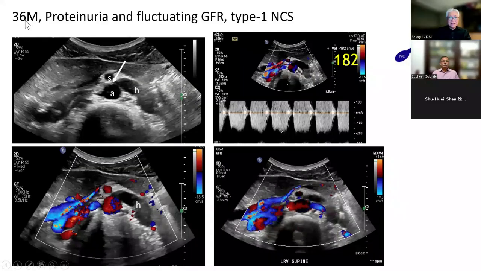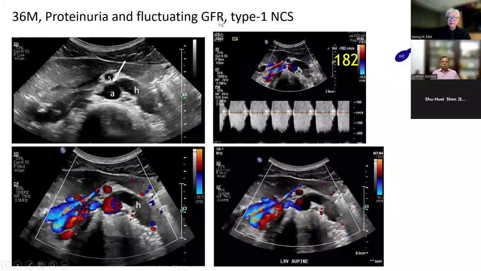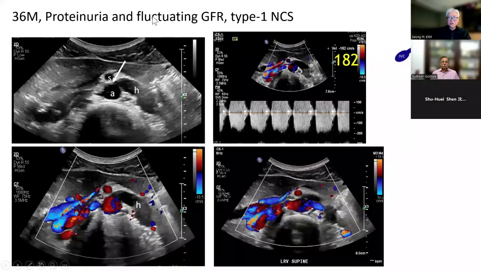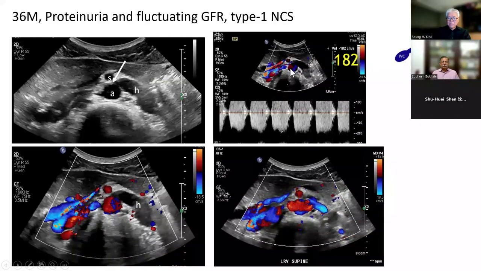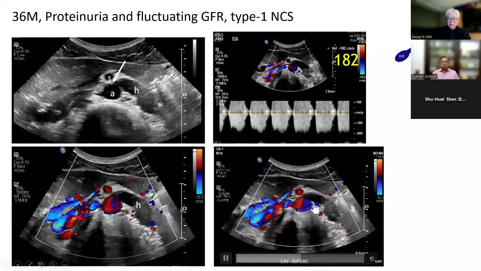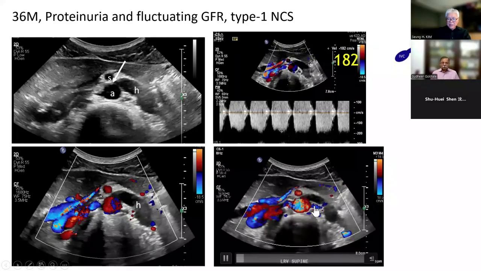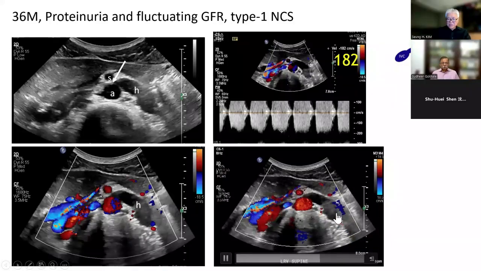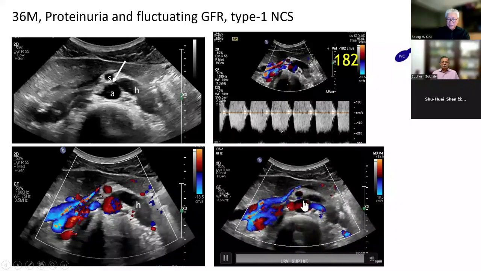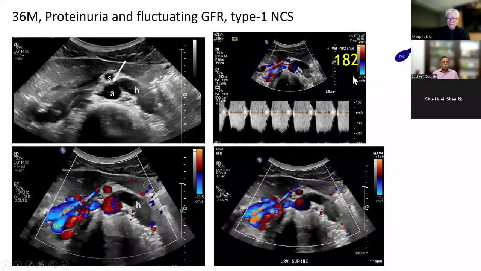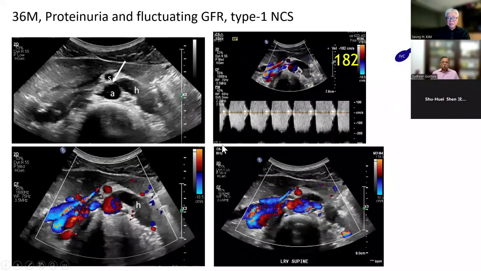So this is a young man with proteinuria and glomerular filtration rate fluctuation, and the space here is narrow, and the peak velocity was 180. In color Doppler ultrasound of the aorta and SMA, you can probably see the absent flow signal in this dilated proximal left renal vein. It means very sluggish flow here, and a jetting flow here, and the velocity is here. So this is a type 1 nutcracker.